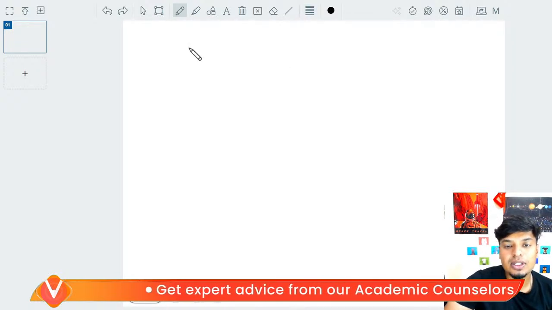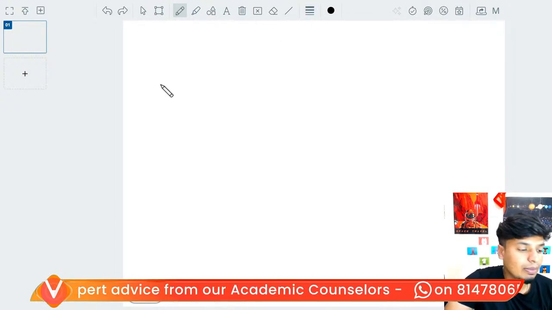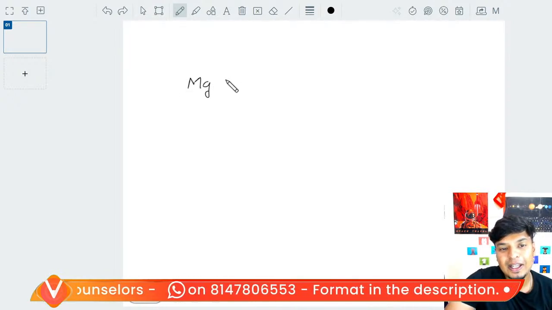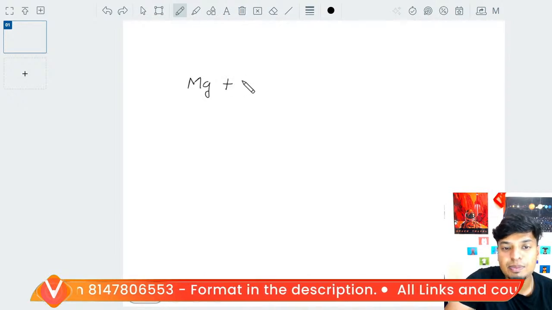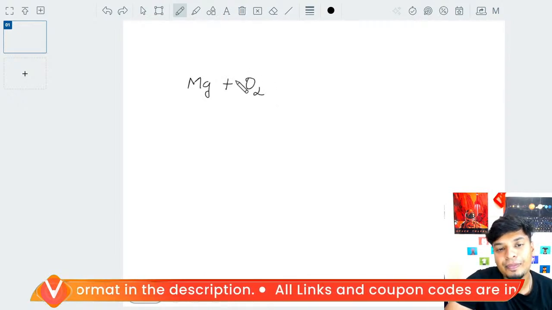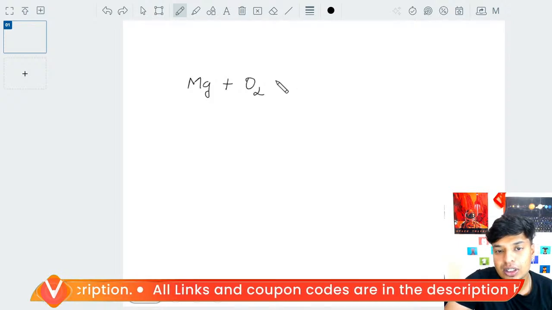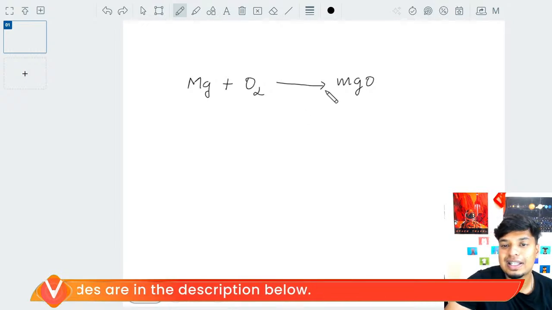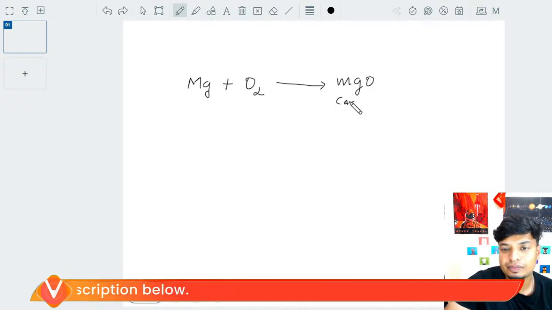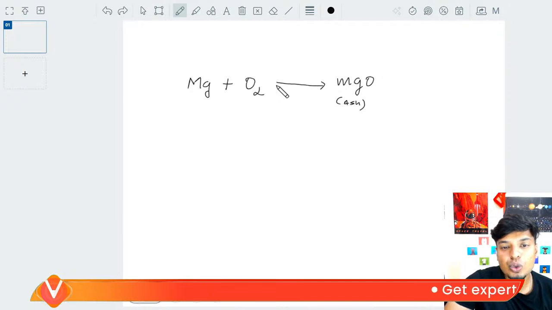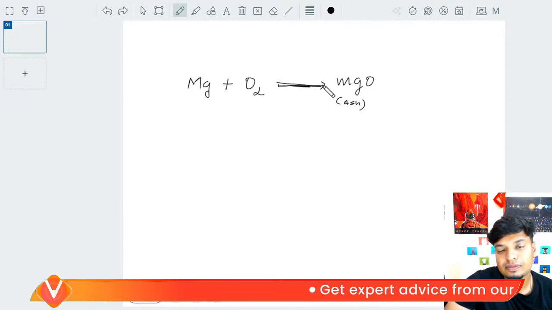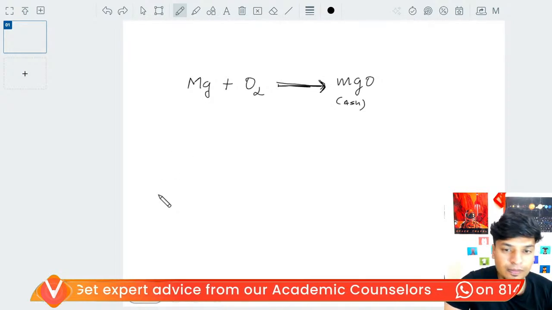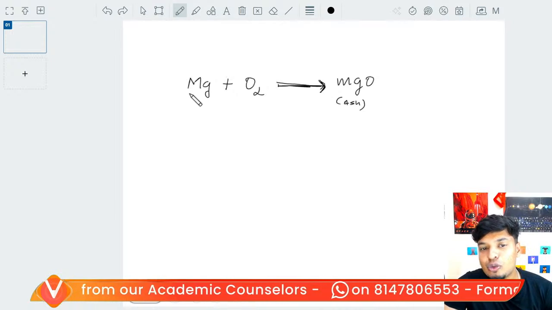The first experiment that was done is burning of magnesium ribbon. Magnesium का formula क्या है? Magnesium का formula है Mg. Whenever we burn something, that means it's burning in the presence of oxygen. Magnesium reacts with oxygen to produce the ash, which is magnesium oxide. This is your ash. So a new substance is formed, right? Can we call this a chemical change? Of course. Is this balanced?